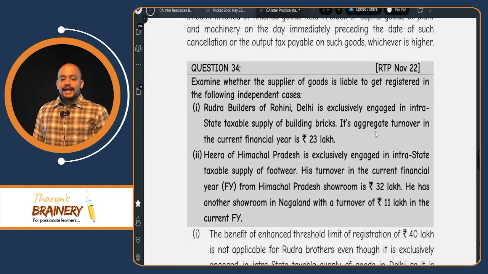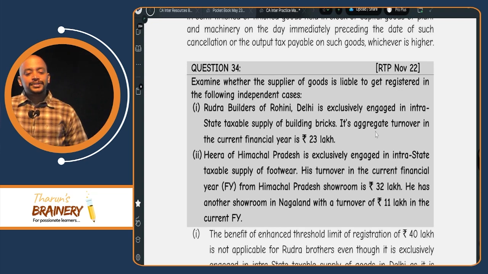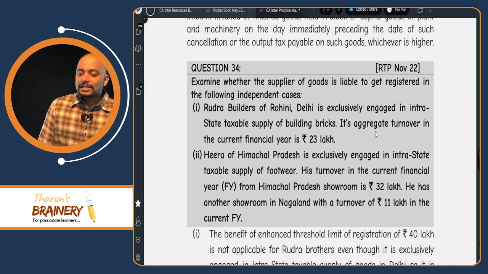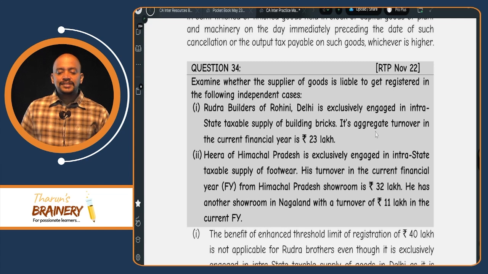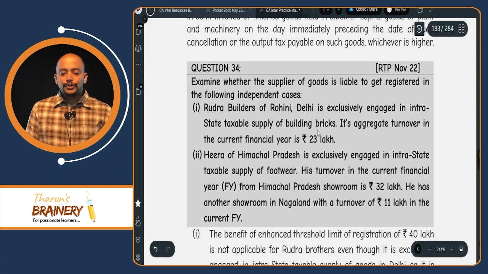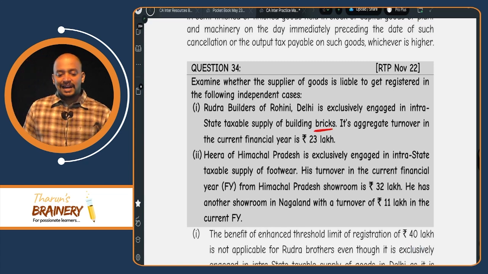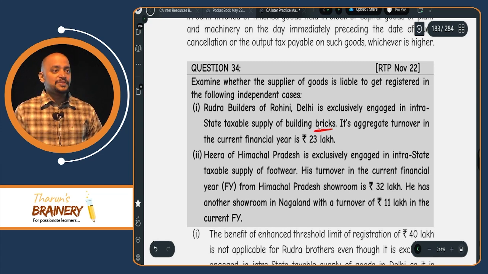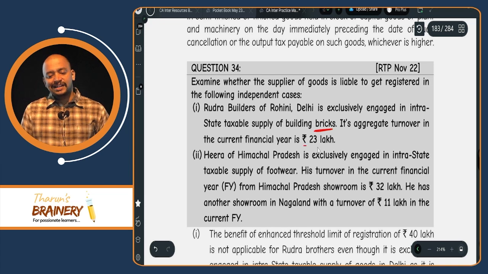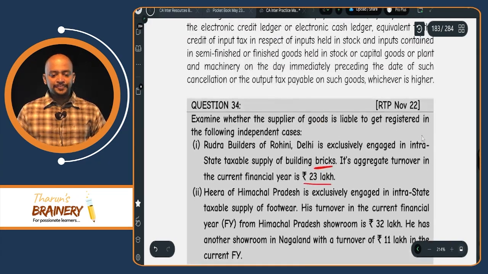Then question 34: examine whether the supplier of goods is liable to get registered in the following independent cases. Rudra Builders of Rohini, Delhi is exclusively engaged in intrastate taxable supply of building bricks. Its aggregate turnover in the current financial year is 23 lakhs. So it is exclusively engaged in supply of bricks. Bricks and roofing tiles, what is the limit? 20 lakhs. Even though they are exclusively engaged in supply of goods, those goods are notified goods, due to that reason the limit will be 20 lakhs, and their aggregate turnover is 23 lakhs. Are they required to get registered or not? Yes, they are liable to get registered.